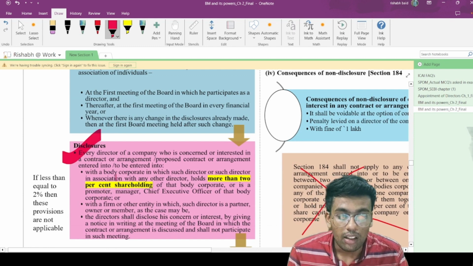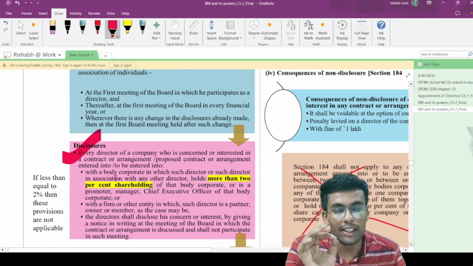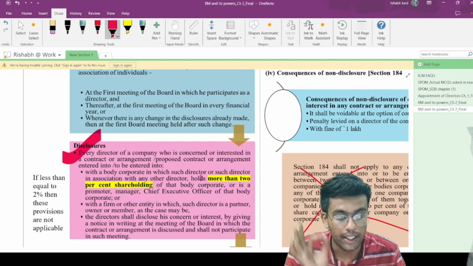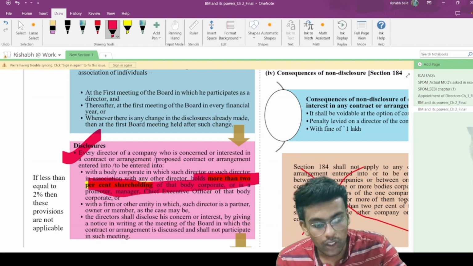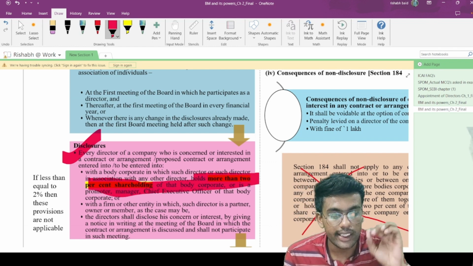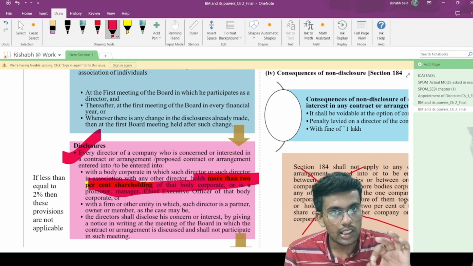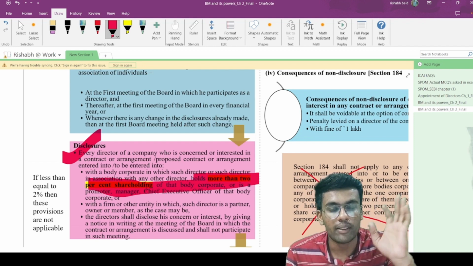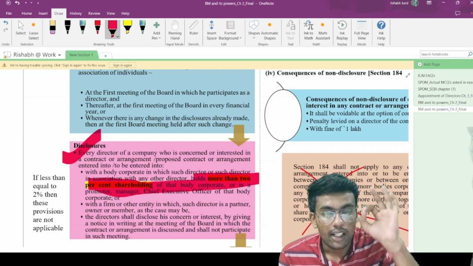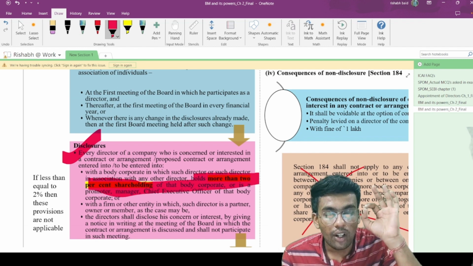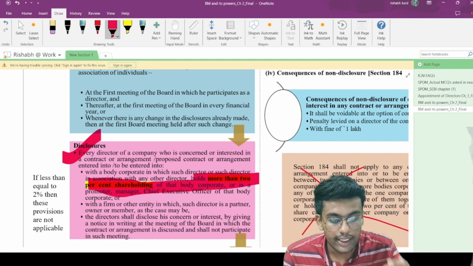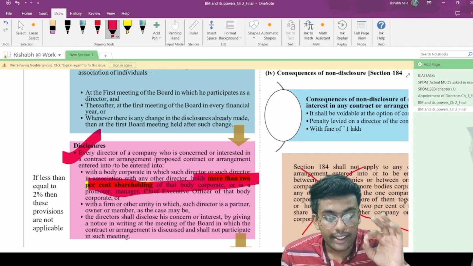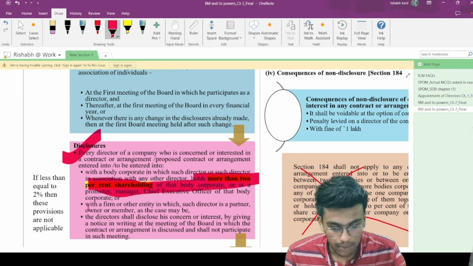You will be considered interested in a company if you are holding more than 2% of the shareholding of that body corporate, or you are a promoter, manager or CEO of that body corporate, or you are with a firm or other entity in which such director is a partner, owner or member, as the case may be.